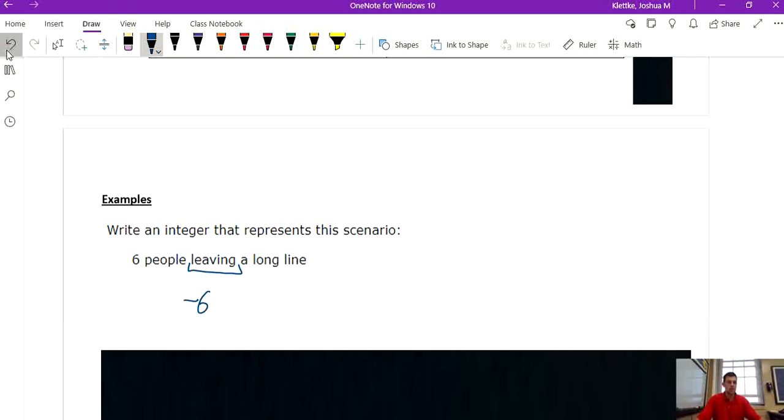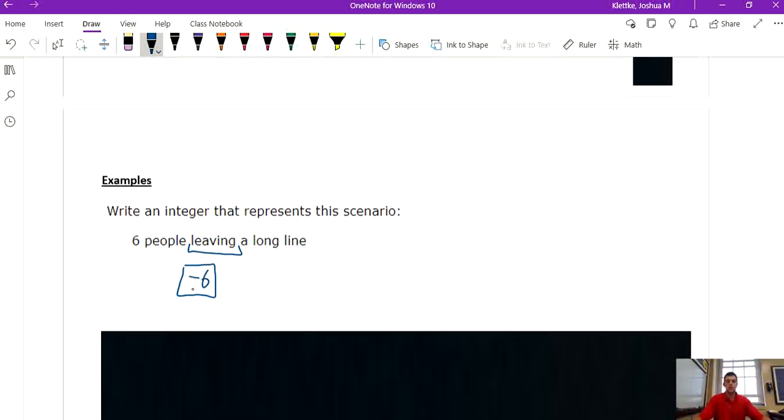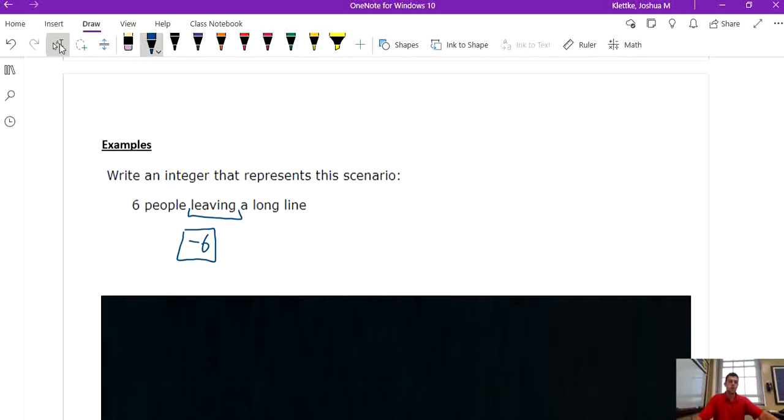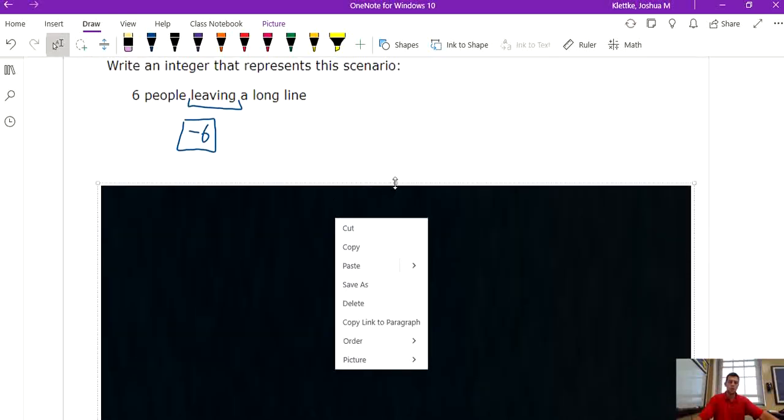So since it's 6 people leaving a long line, we'll say -6 represents this scenario. I'm going to write that a little neater though. Shorter symbol, higher up. So there we go. -6, that's all we have to do. -6 would represent that scenario. Let's look at one more scenario.